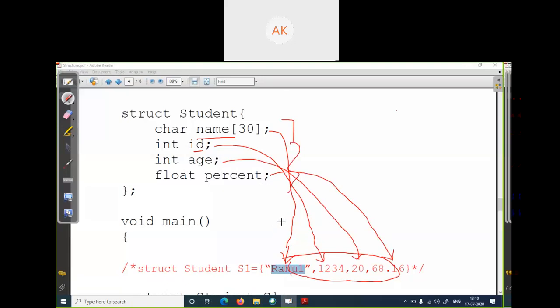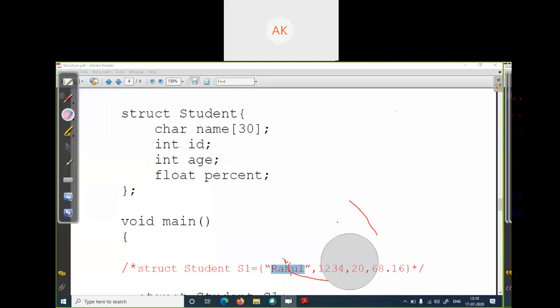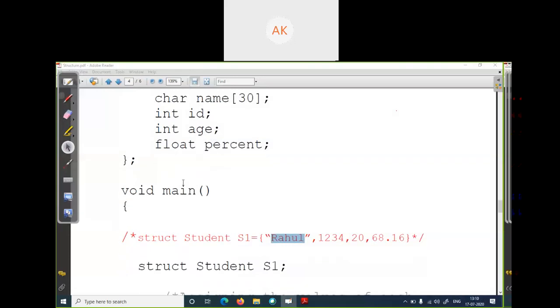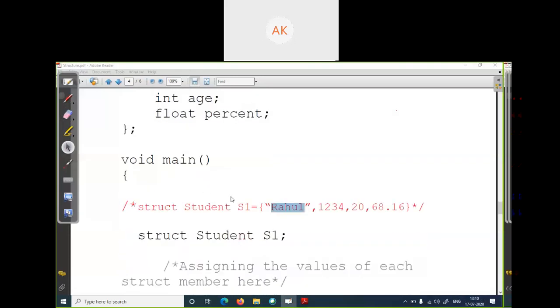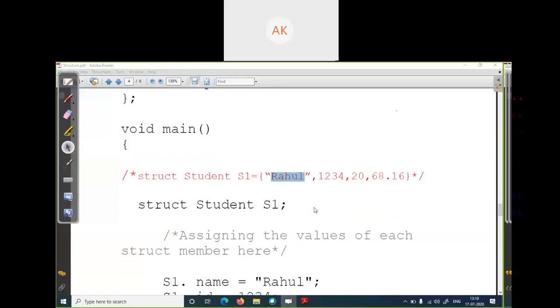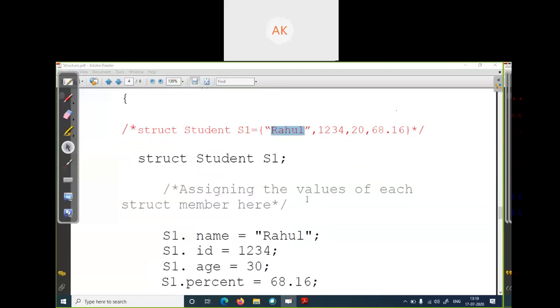Okay, is it clear? This is one method: declaring and assigning all the values at the same time. This is the syntax. If you are assigning each value individually, name, then roll number, or then percent, then age, you can do it in any order, since you are defining each value individually.